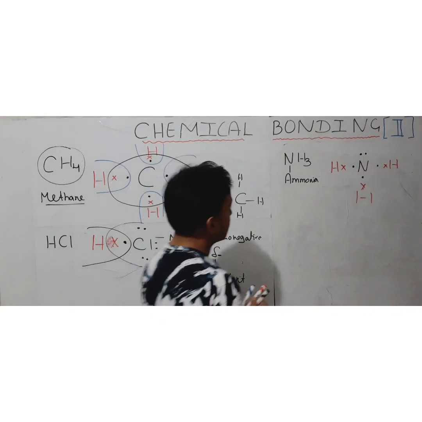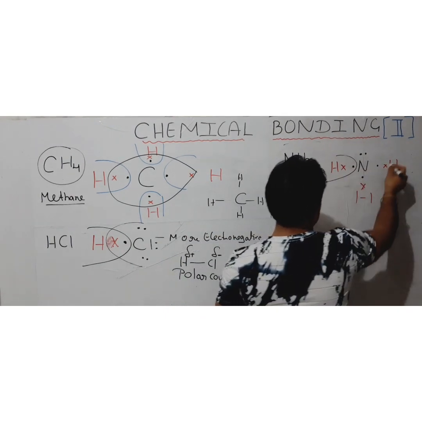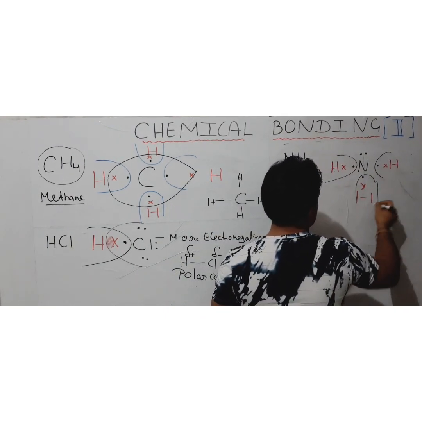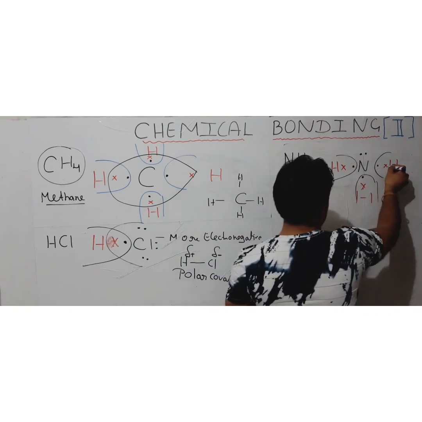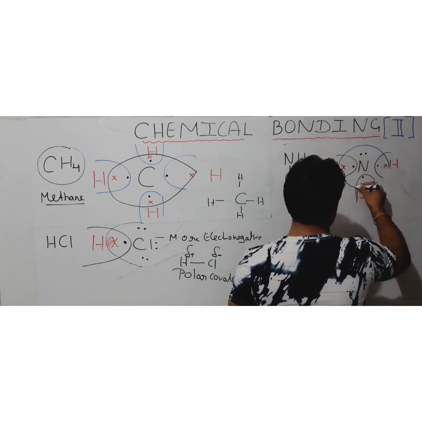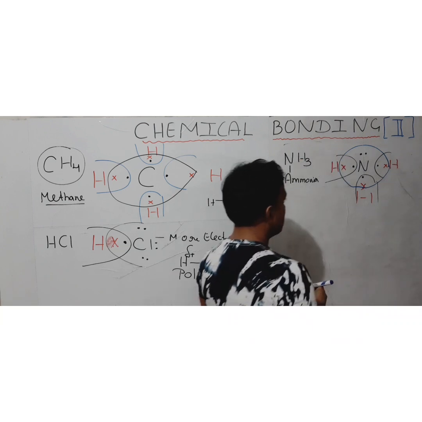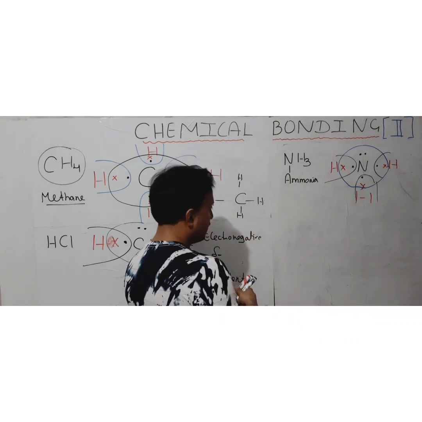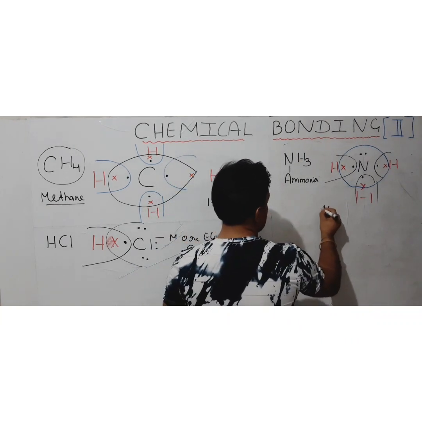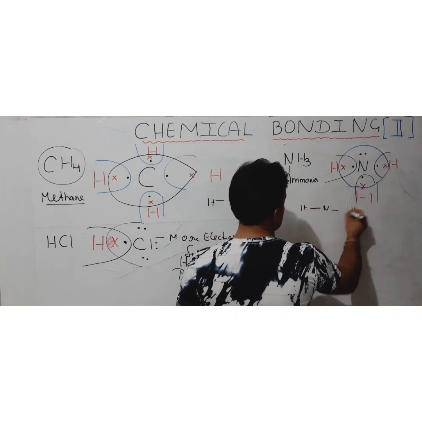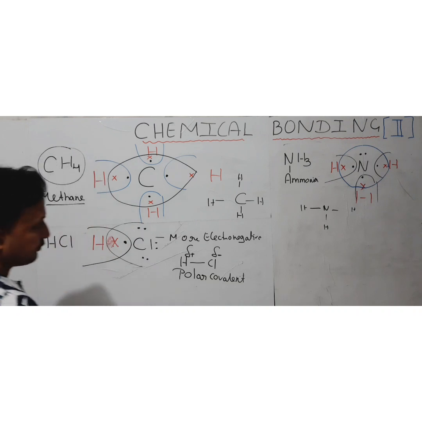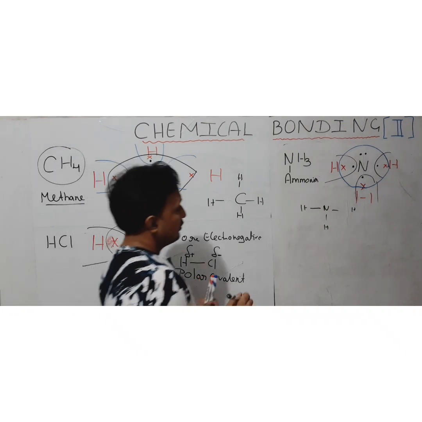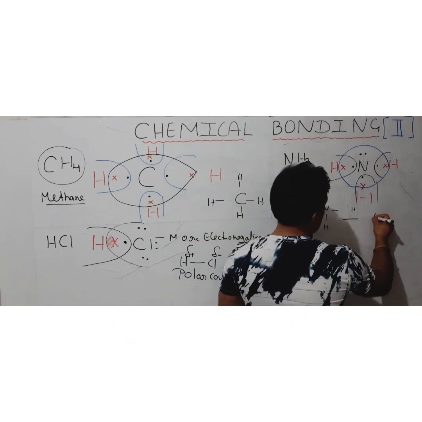In this case also, 1 electron pair is shared by each hydrogen atom, and nitrogen shares the rest of its electrons, resulting in the formation of a single bond between nitrogen and hydrogen, three times: nitrogen-hydrogen, nitrogen-hydrogen, nitrogen-hydrogen. So it results in the formation of the ammonia molecule.